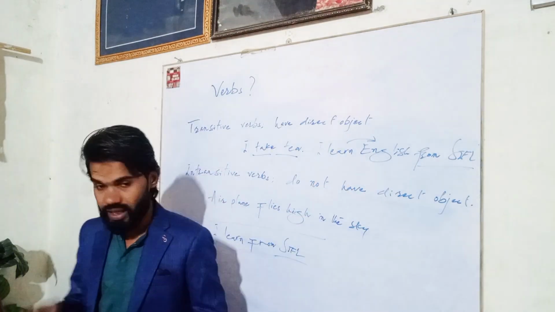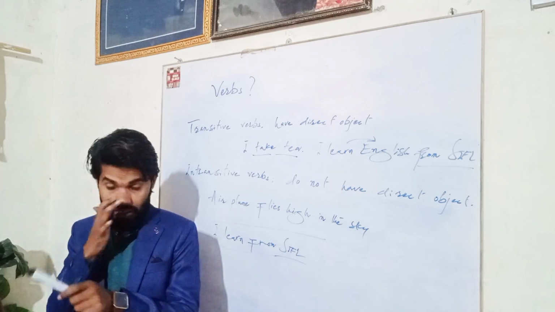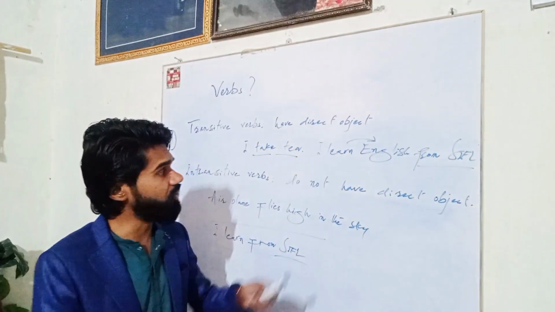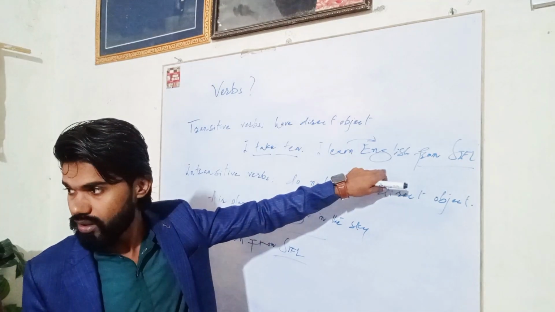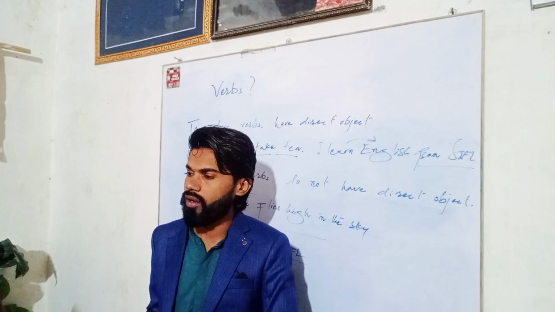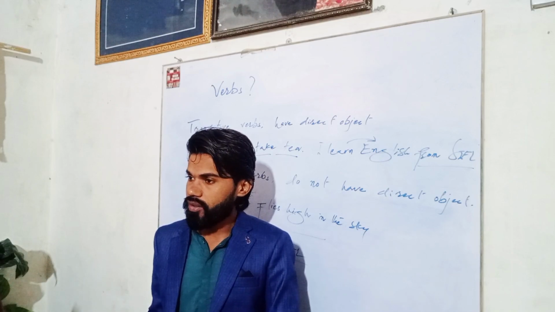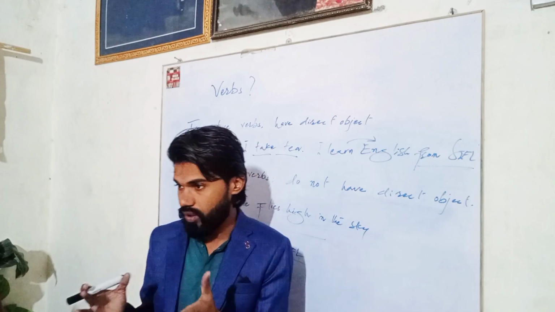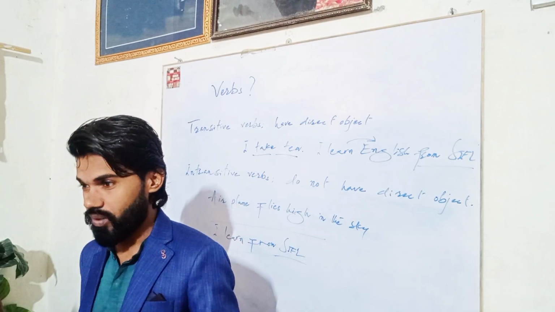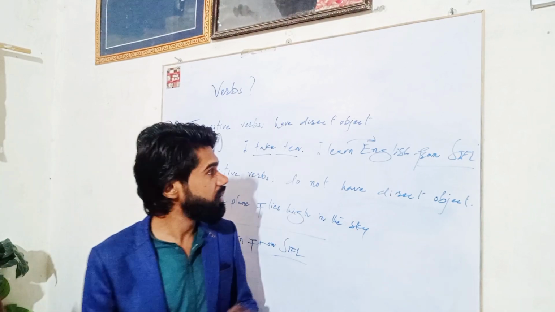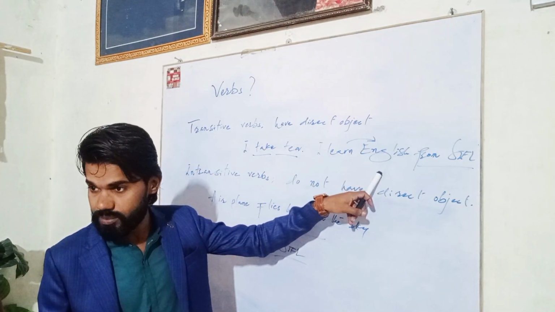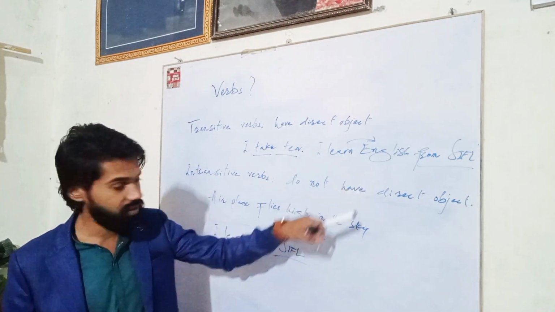Let me make it more simple for you. If there is a verb and there is an object, and between them comes in, over, from, upon, then you should understand naturally that this is not a direct object. So here, I learn English. It's a direct object.